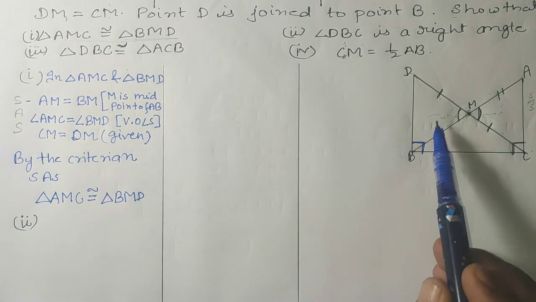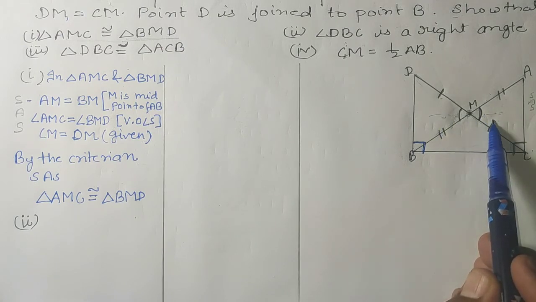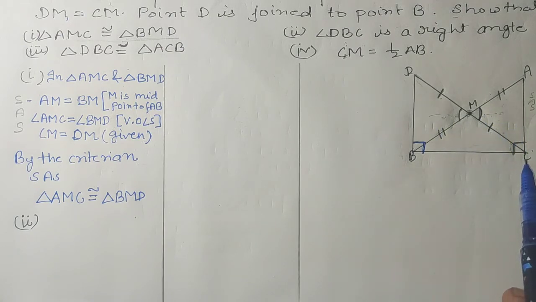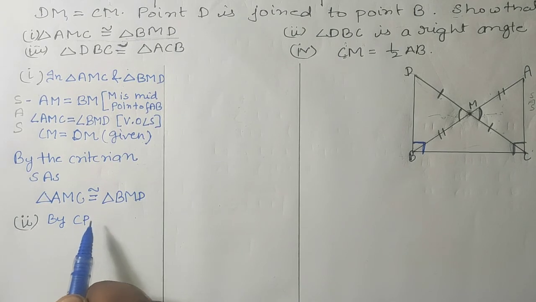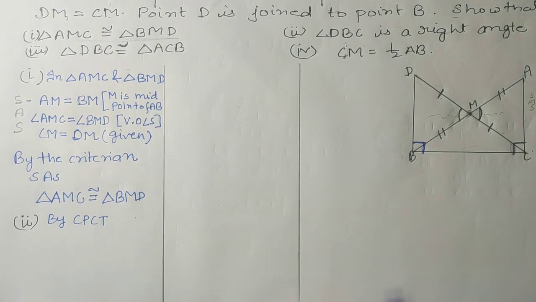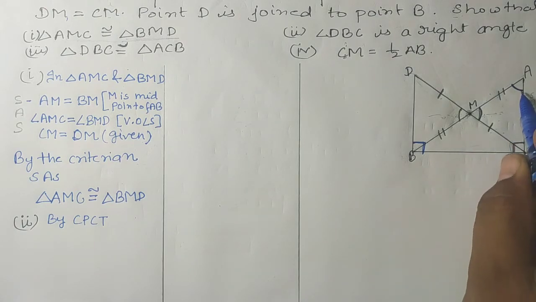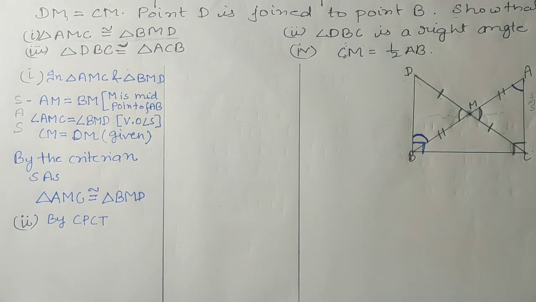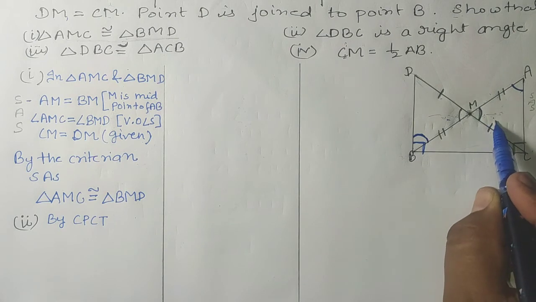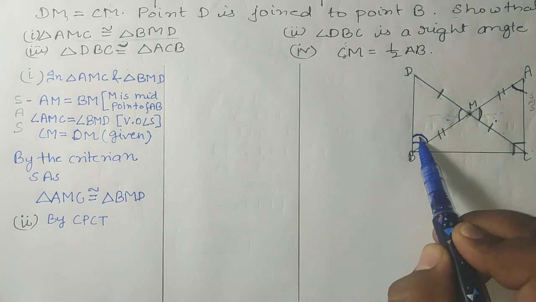If these two triangles are congruent, then by CPCT, corresponding parts of congruent triangles, we can say that this angle of this triangle is equal to this angle.